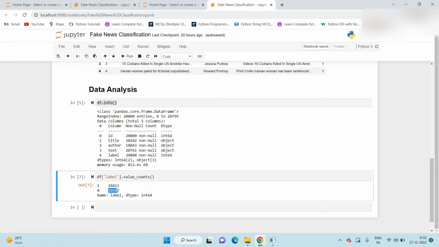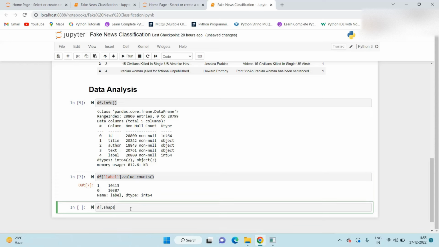One class label has a very high number of observations and the other has a very low number. To handle this, we have some techniques also: undersampling, oversampling, and SMOTE techniques. But our data set is equally distributed, so we do not require these steps.